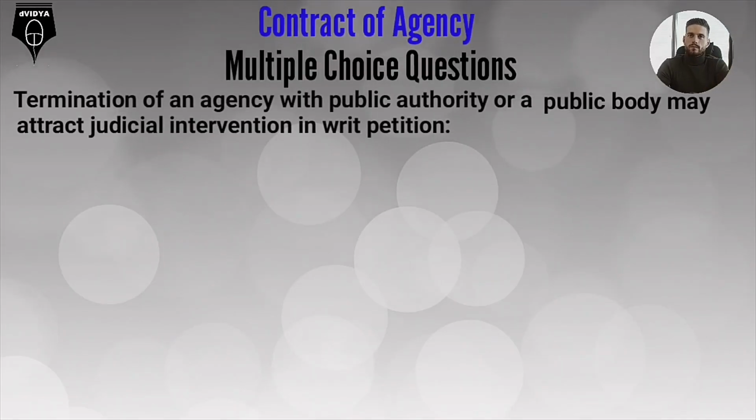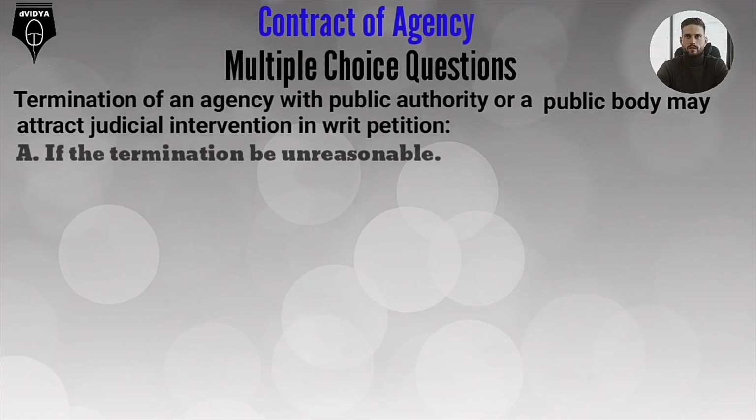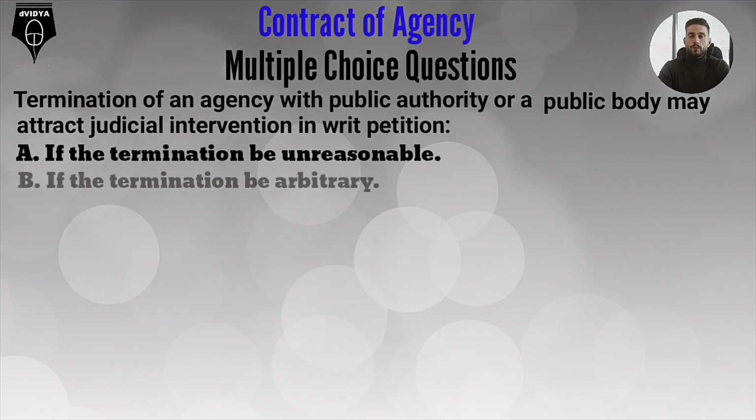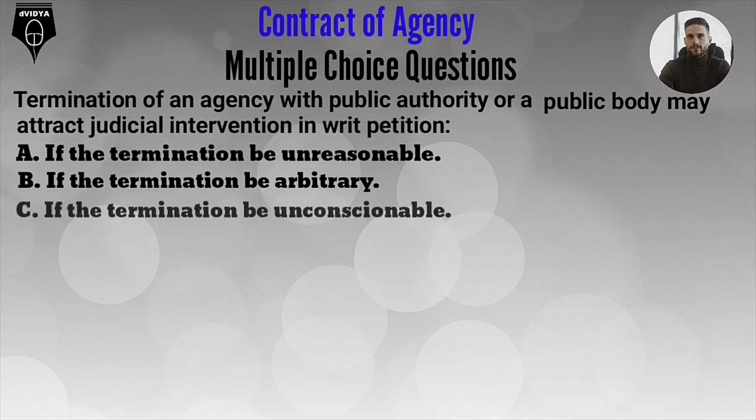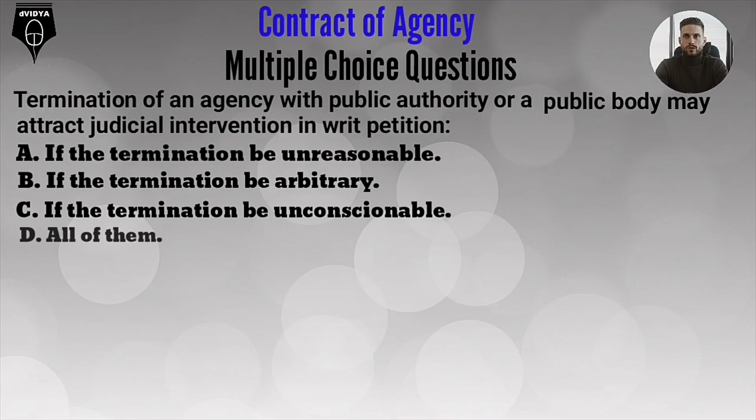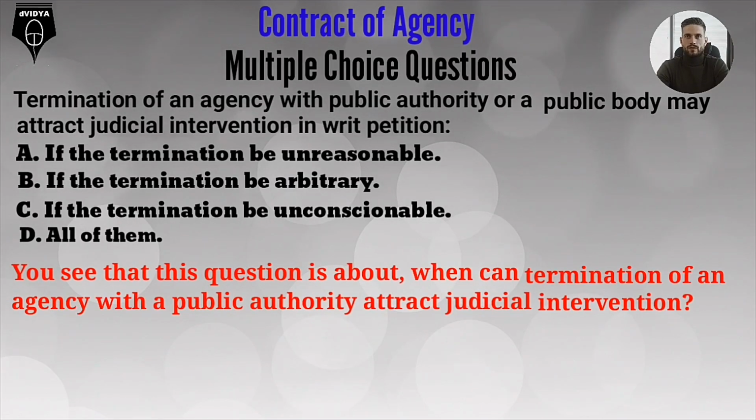Termination of an agency with public authority or a public body may attract judicial intervention in writ petition. Option A. If the termination be unreasonable. Option B. If the termination be arbitrary. Option C. If the termination be unconscionable. Option D. All of them. You see that this question is about when can termination of an agency with a public authority attract judicial intervention?